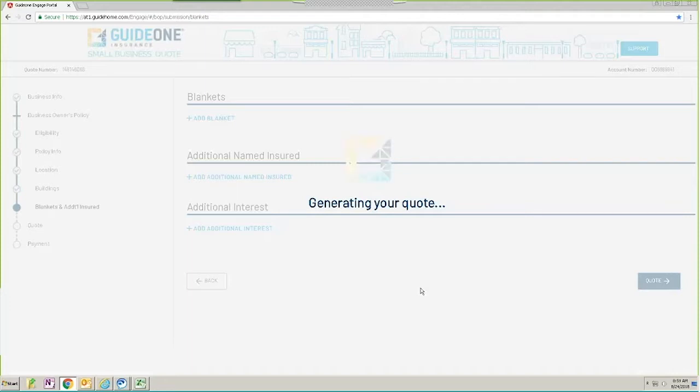Again, because we are in a test environment, it does take a little bit of time for us to quote, but on average, it takes less than 30 seconds for this generate quote to actually happen. So we're going to give it just a second for it to generate in this test environment, and then we will show you what that quote page looks like.